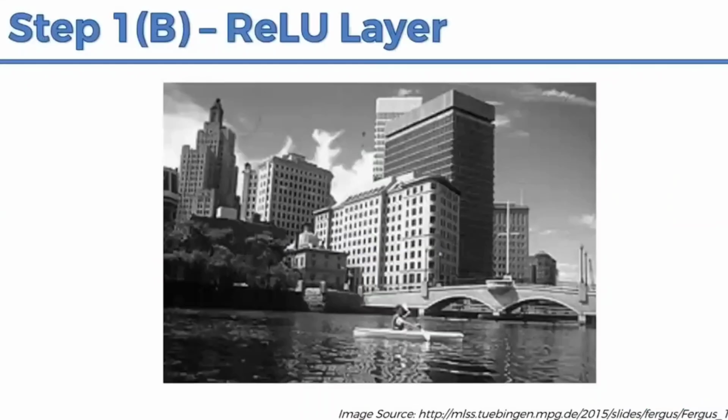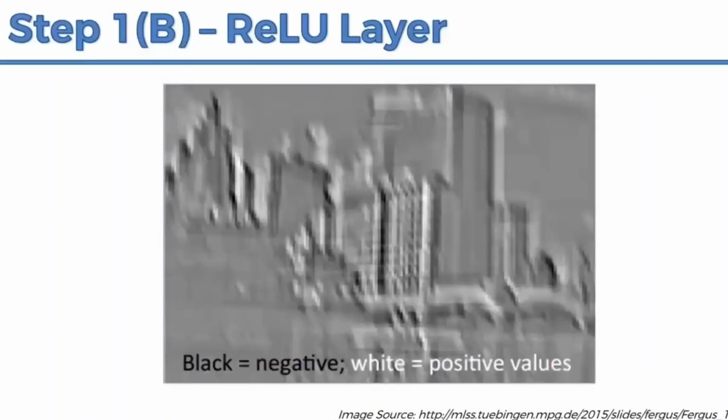Now, what is the meaning of this? For example, there is an image like this. This is a black and white image. For this black and white image, I am going to apply a filter called an edge detector filter, which identifies the edges. So I have given one filter. That filter has given me some values, that is the feature map, where blacks and whites are there. Blacks are negative values and whites are positive values.